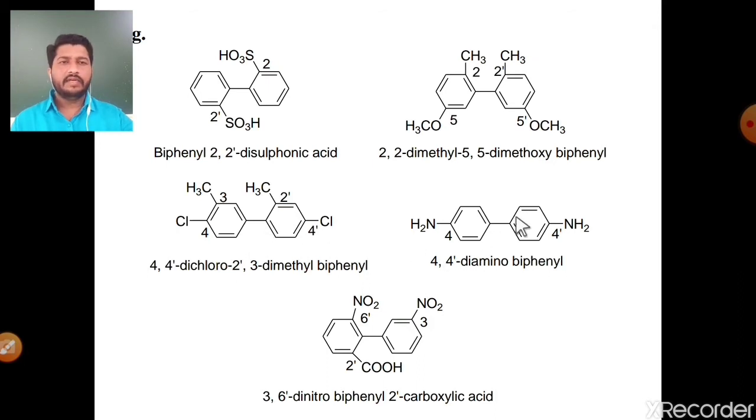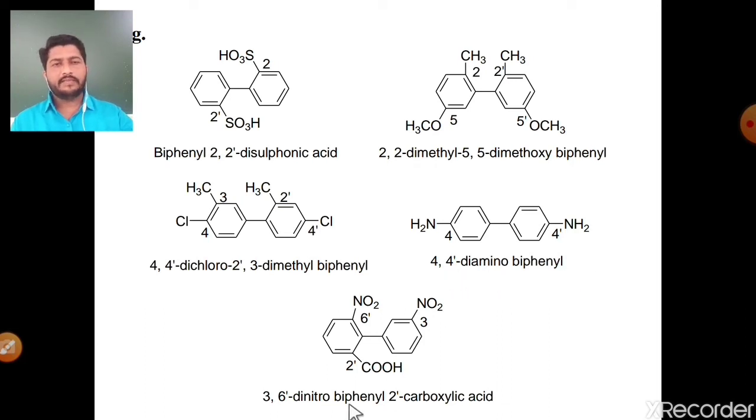The next one: for the first ring there is an amino group substituent. For the second ring also an amino group substituent, and the position of these two substituents is 4, and for the second ring 4 dash. Simply, the IUPAC name of this molecule is 4,4 dash diamino biphenyl.